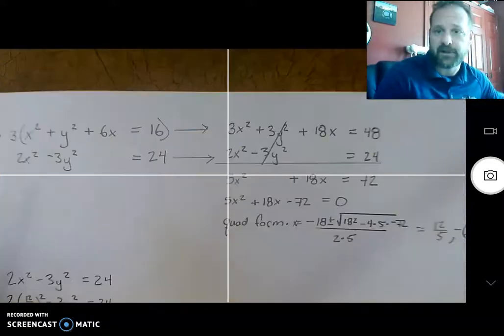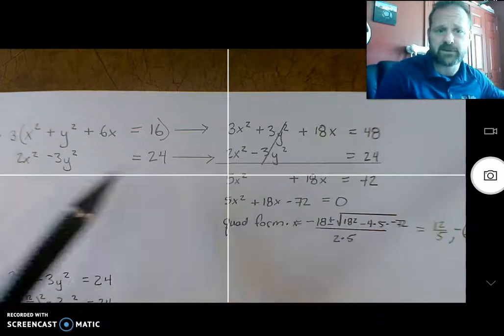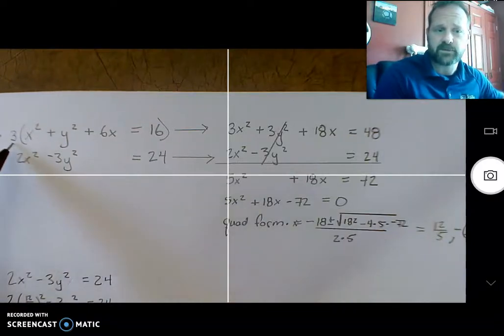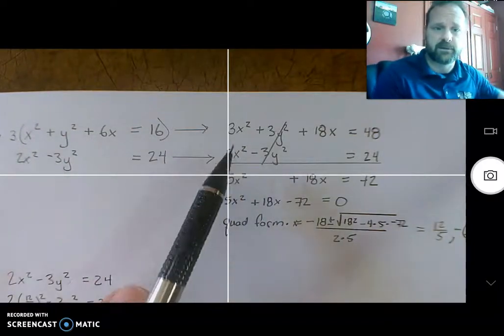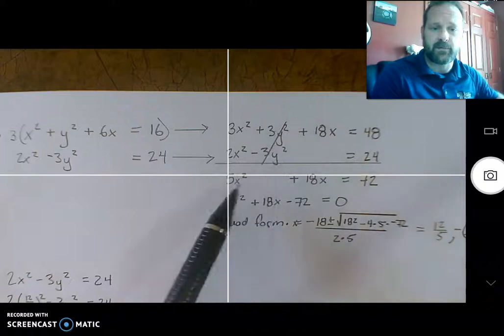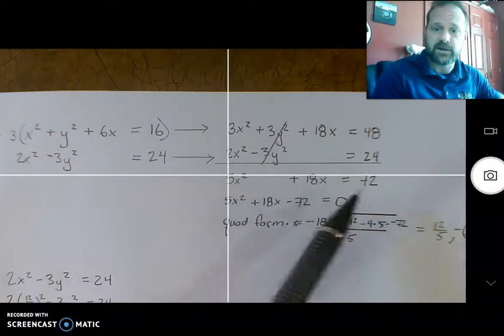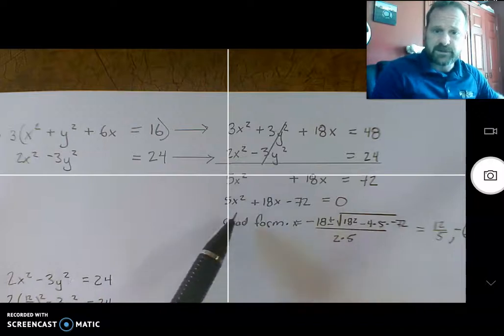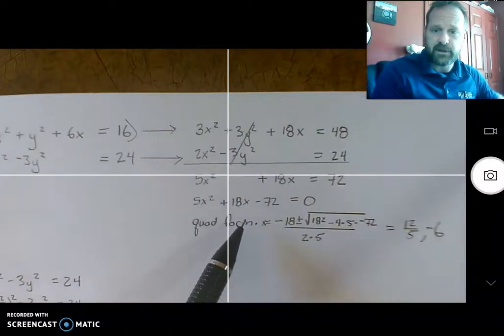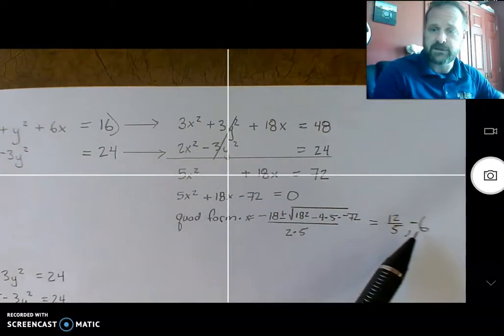Okay. Getting a little nervous looking at the time. So elimination method, multiply this one by each of the terms by 3. Okay. Carry that out, eliminate the y. You can see the work there. Now again, I want to find the x solutions that solve this. So using the quadratic formula here, this turns out to be 12/5 and -6. Okay, algebra 2 going on right here.